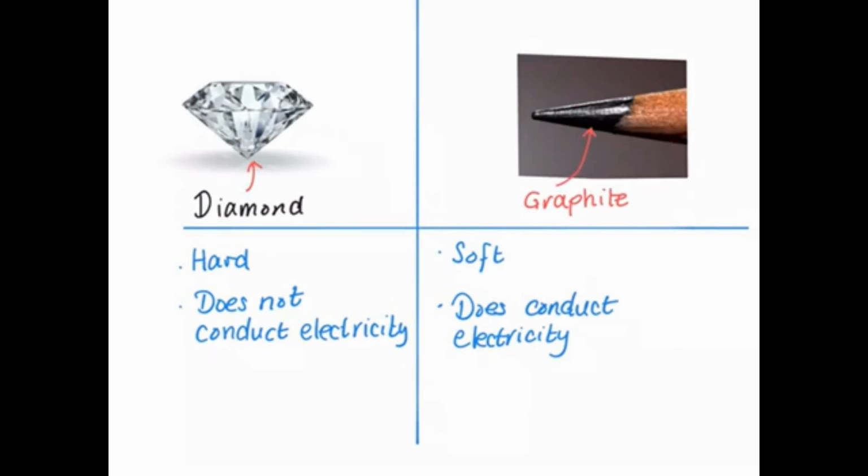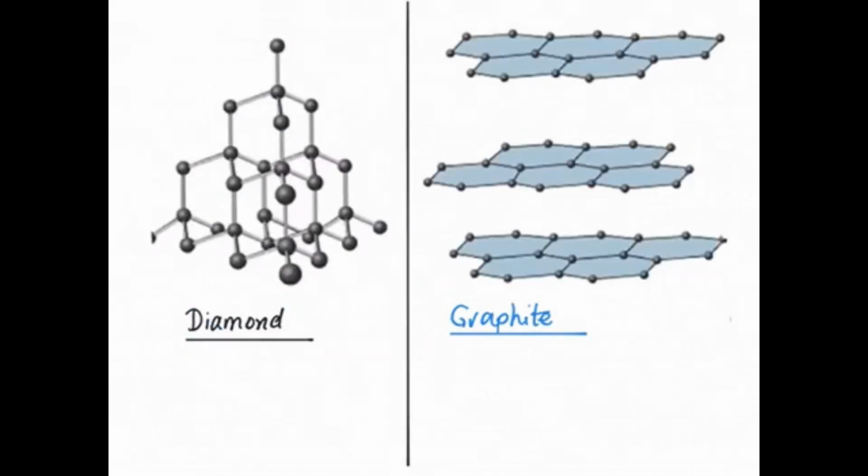To understand why something is hard or soft, or why it does or doesn't conduct electricity, we have to look at the way that the atoms are arranged. In diamond, and this is just one small bit of the whole thing, each carbon atom, because diamond and graphite are both made of pure carbon, is arranged in a tetrahedral shape, and each carbon has 4 strong covalent bonds on it. 1, 2, 3.